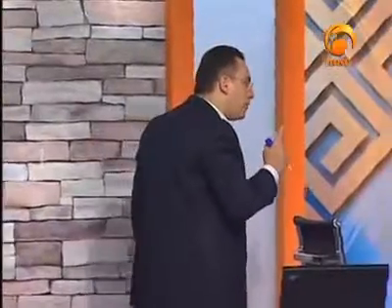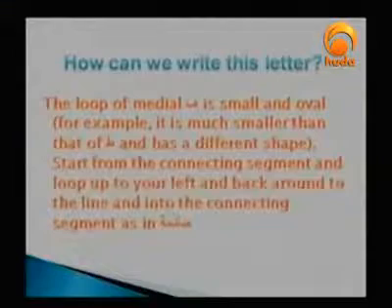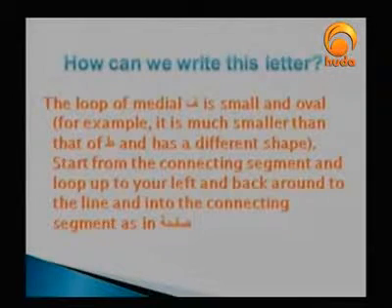Now let me just move on here to the medial position. Let me just read the slides. It says, the lobe of medial f, or fa, is small and oval. For example, it's much smaller than that of ta and has a different shape. Okay. Start from the connecting segment and loop up to your left and back around the line into the connecting segment. Let me just give you one example here.